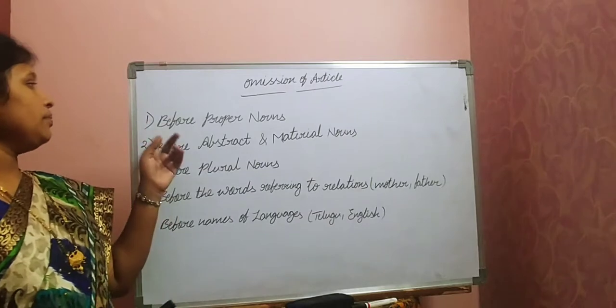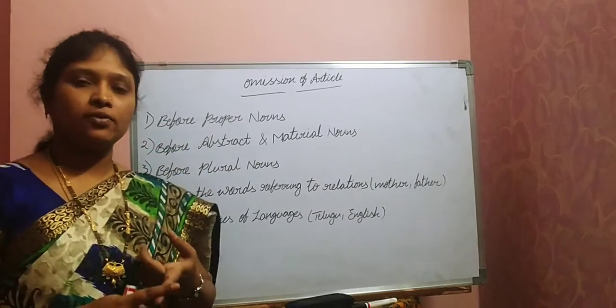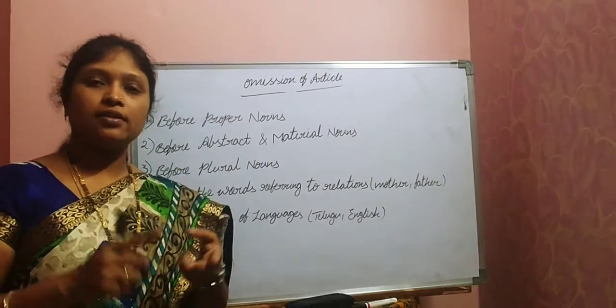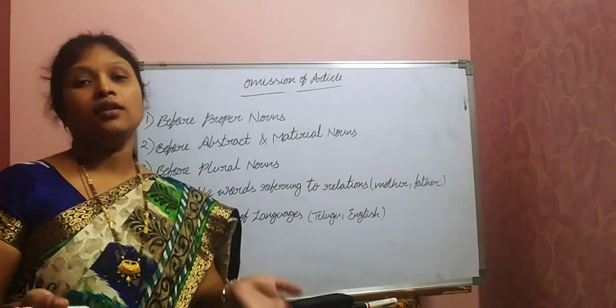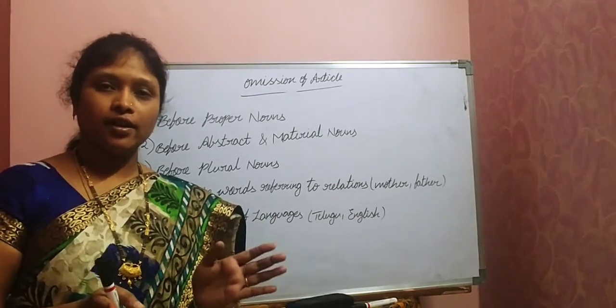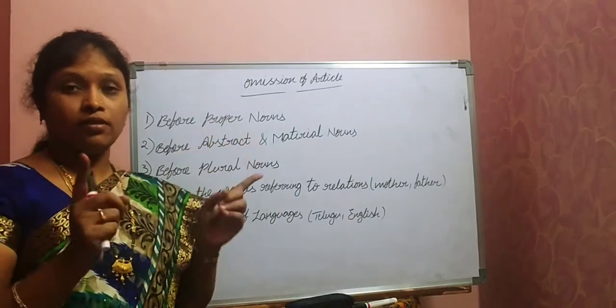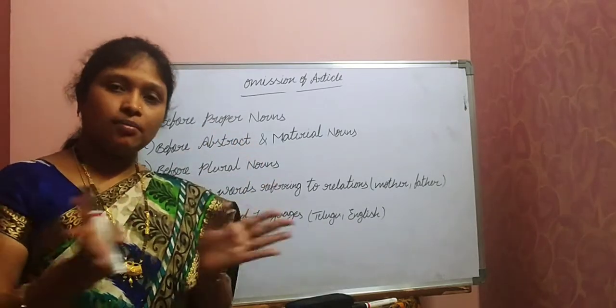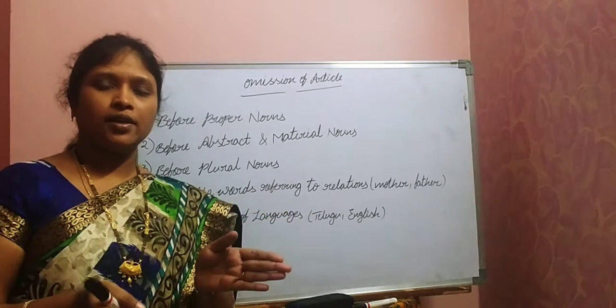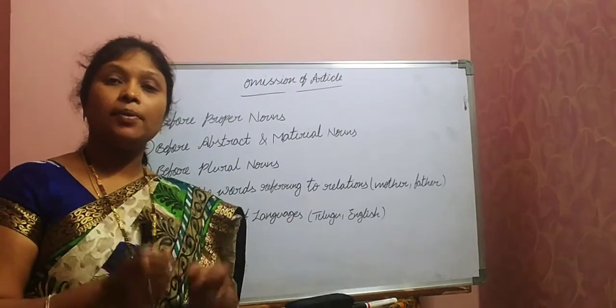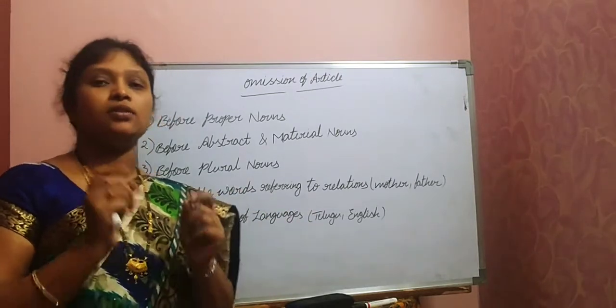For example, before proper nouns, we know that one, right? So we can't say the Ramu, the Sita, the Abhishek, like that. Even while writing the summaries, don't use that, right, children? If you are writing any person name, don't use the.